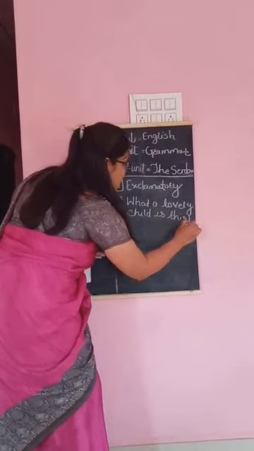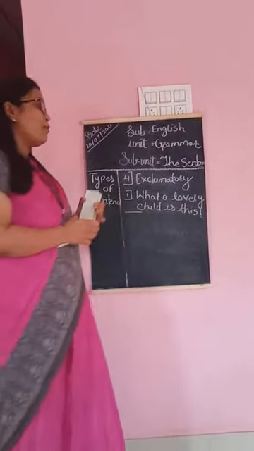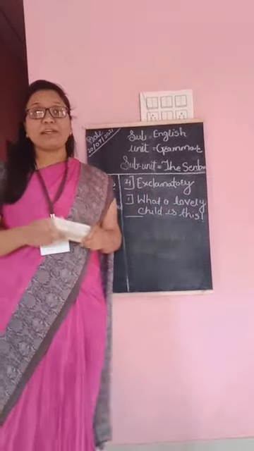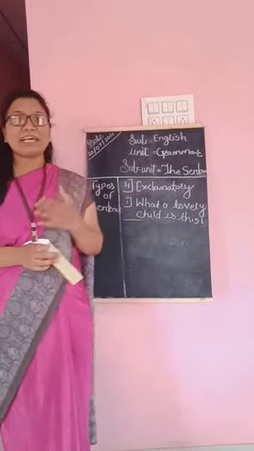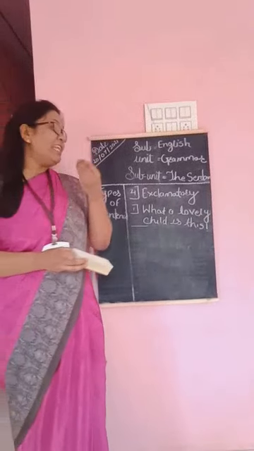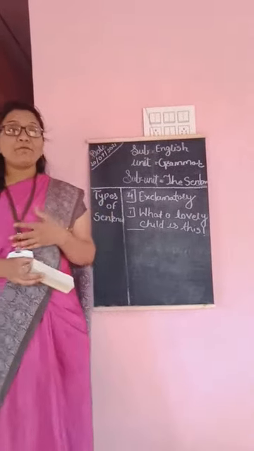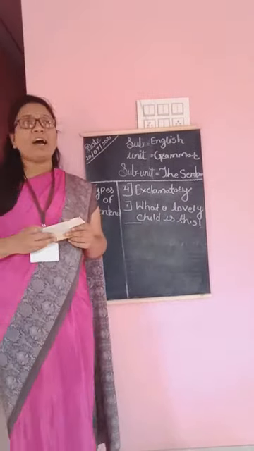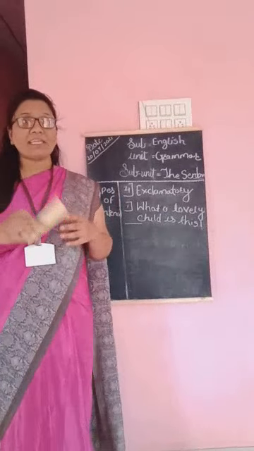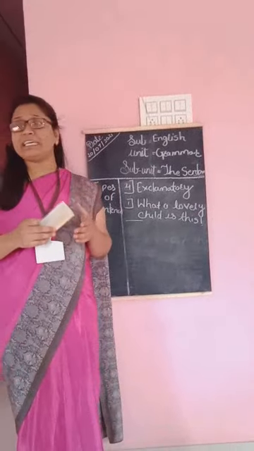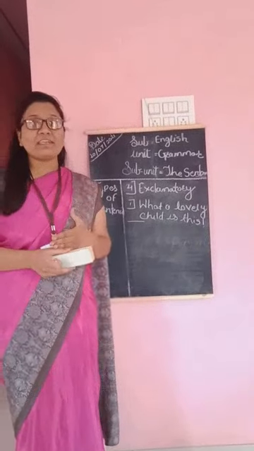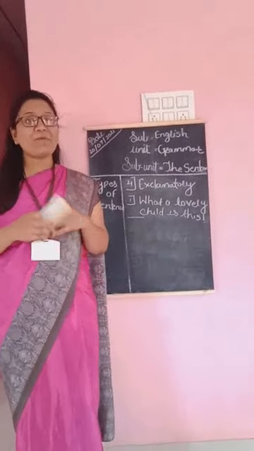What a lovely child is this means when you see a very cute child, you can say it in surprise. And when you are very happy, if India won the match, suddenly you can say, hooray, India won the match, India won the cricket match.